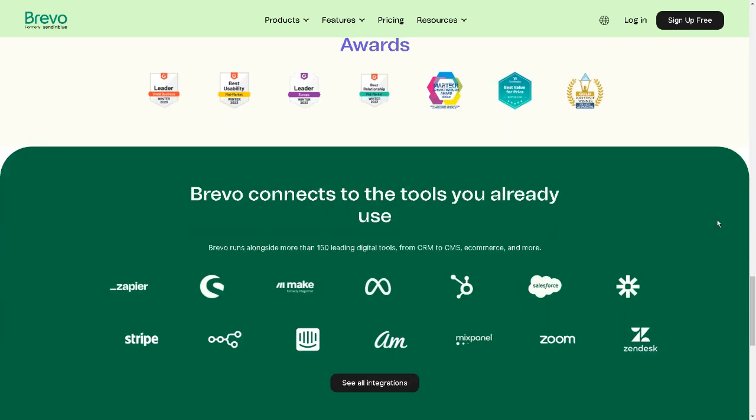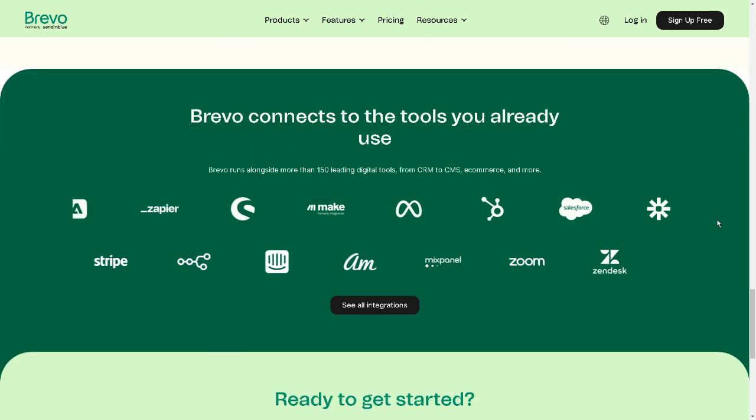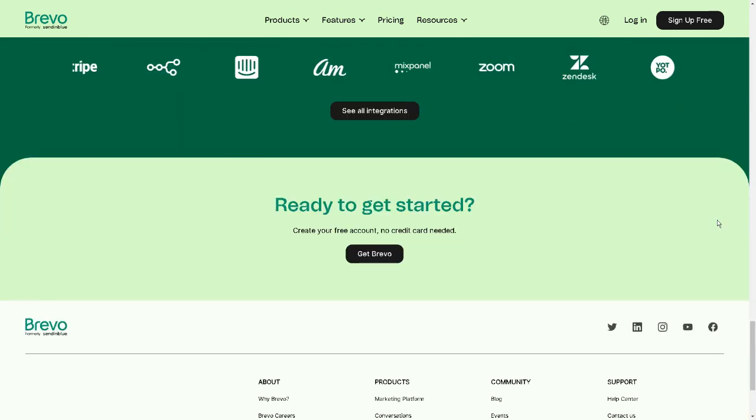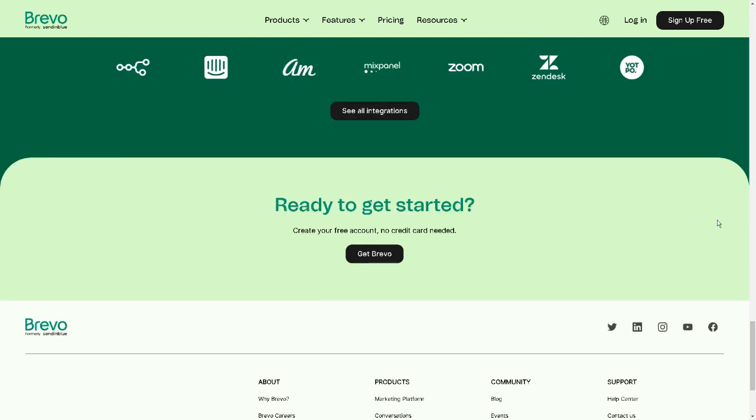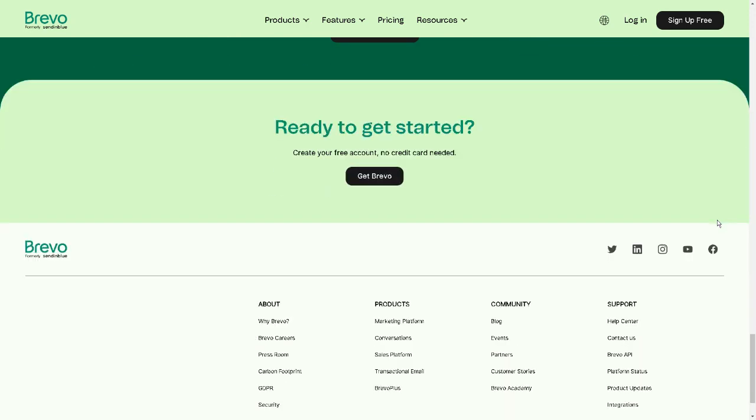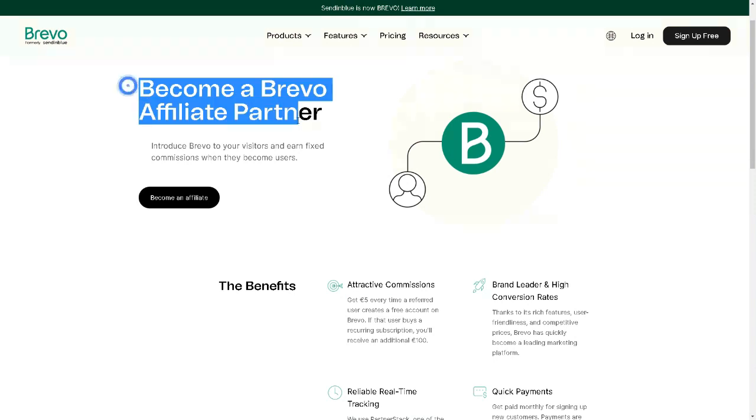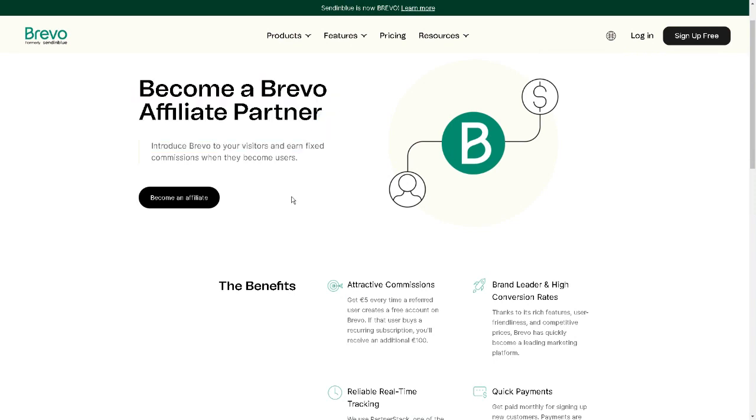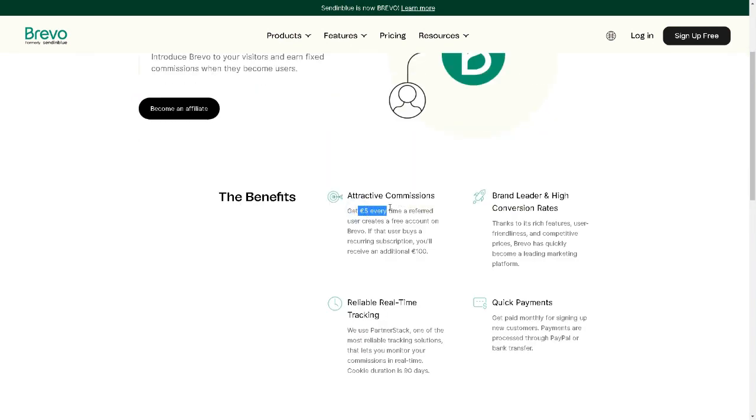However, you don't necessarily have to purchase Brevo or spend any money on it. Instead, you can join their affiliate program, conveniently located at the bottom of their website. By visiting the affiliates section, you can explore their referral program listed on PartnerStack. By promoting Brevo, you can earn $5 for every new account that signs up through your referral link, even if they don't make a purchase. Furthermore, if they become paying clients, you can earn $100 per new client. This makes it an ideal product to promote through PartnerStack's affiliate marketing platform.